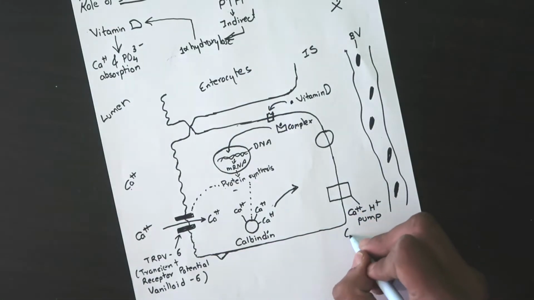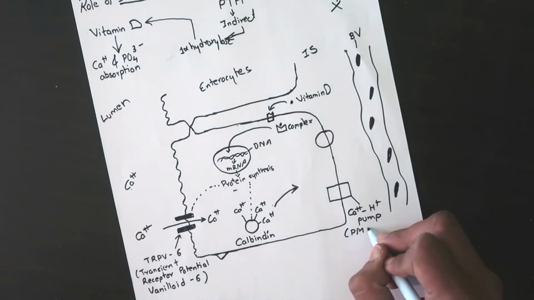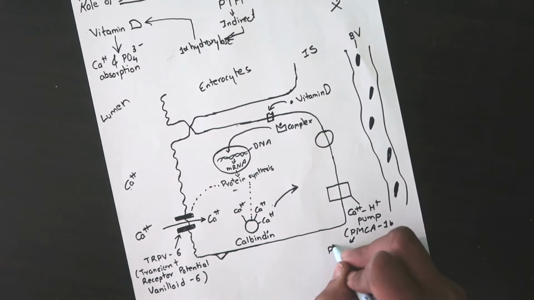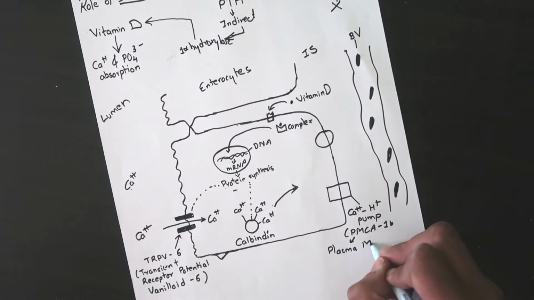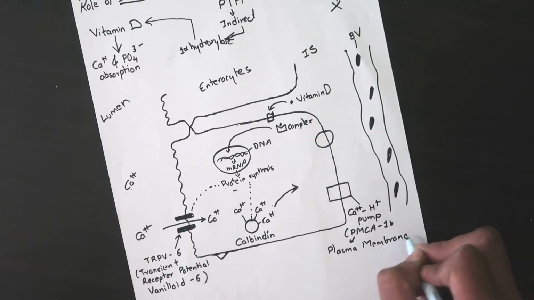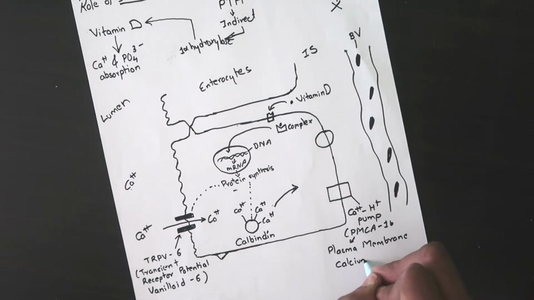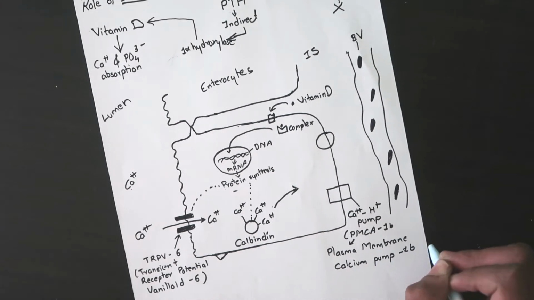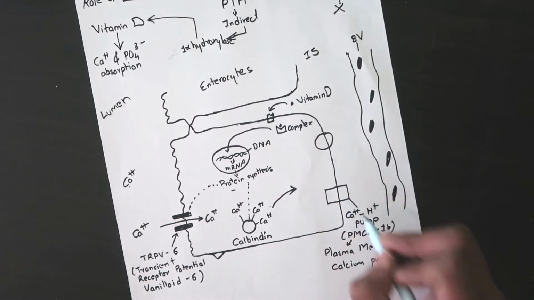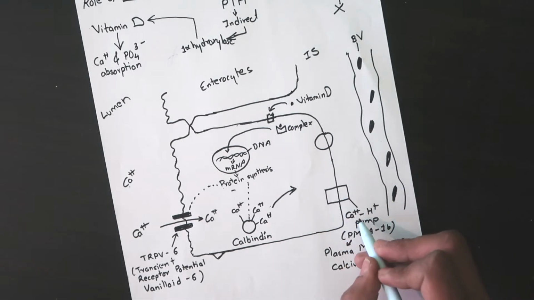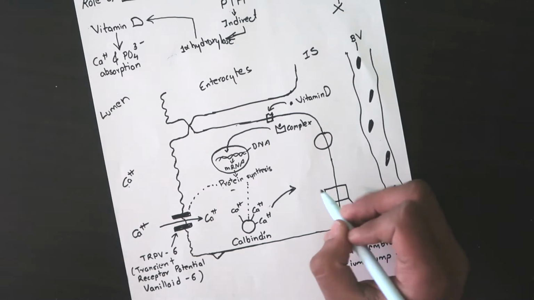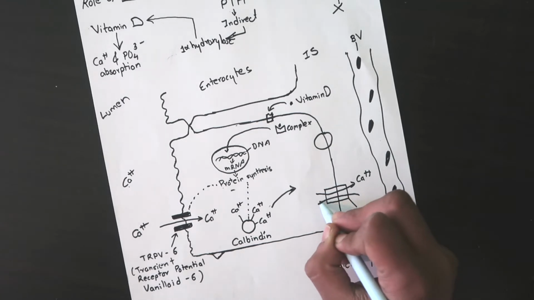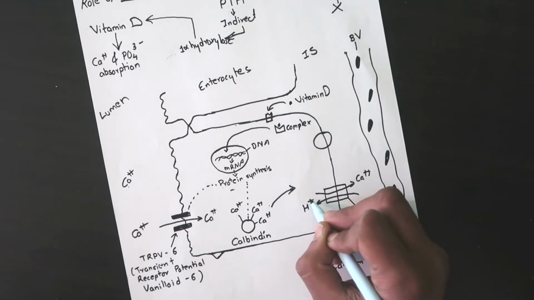It has another name which is slightly complex. It is PMCA1B. PMCA means plasma membrane calcium pump 1B. So this is the name of this pump right here, the calcium proton pump. So what will it do? It will throw out the calcium here and it will take in proton just to maintain that balance.